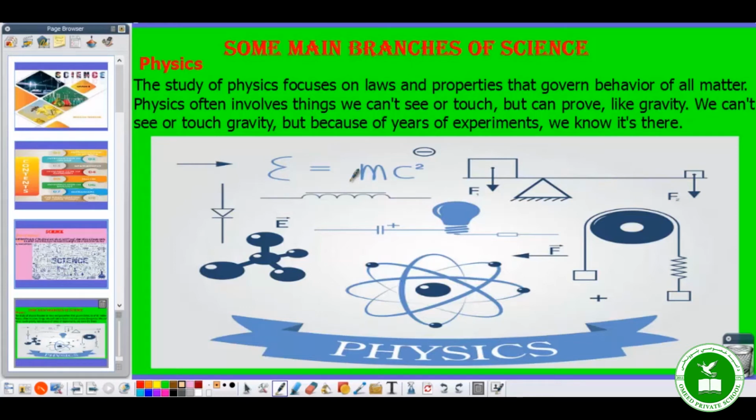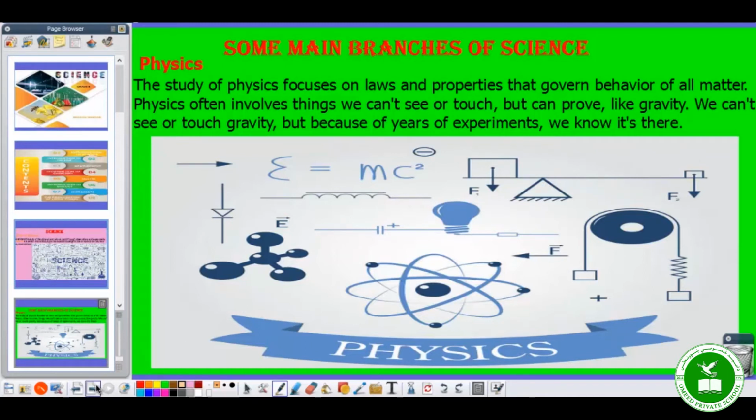invisible and intangible things. For example, gravity, magnetic forces, magnetic field, electrical field. These are invisible and intangible. We cannot touch, we cannot see. So physics often talks about invisible things also. You see here an atom. Physics talks about the atom. Here one simple machine is there also. It talks about these things.